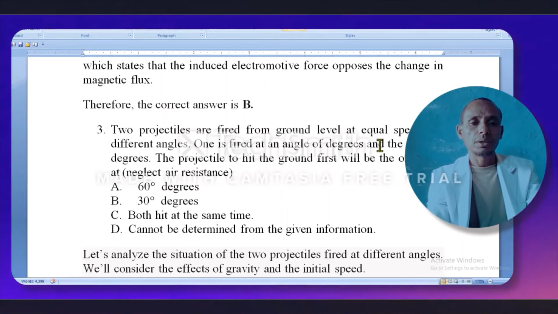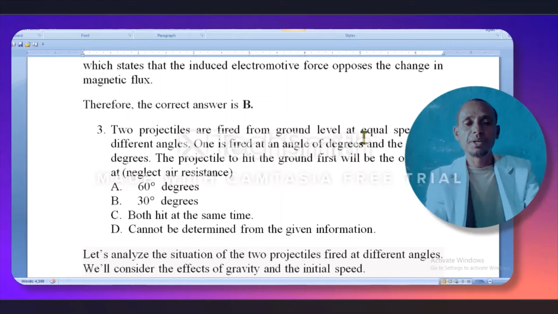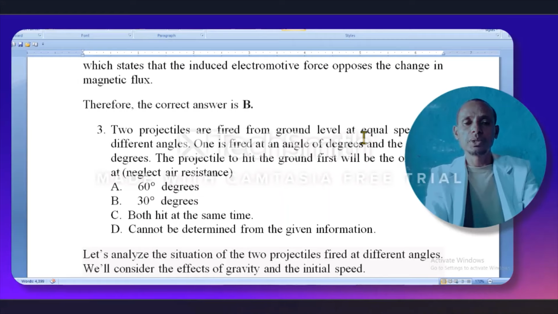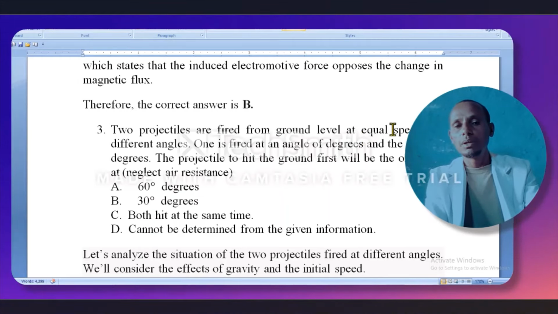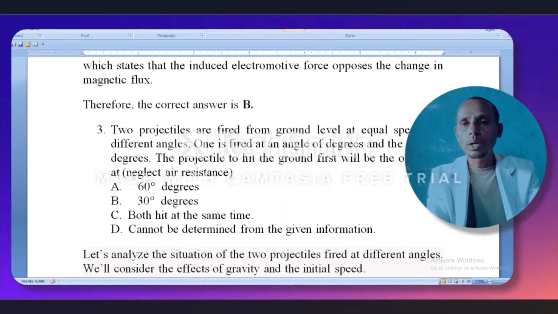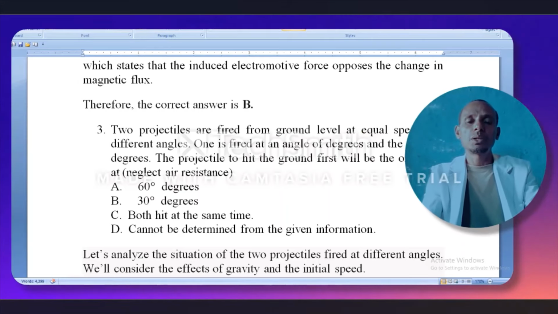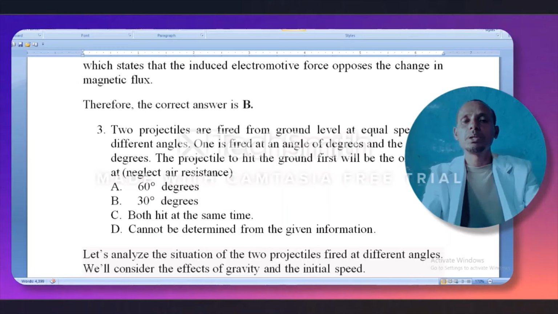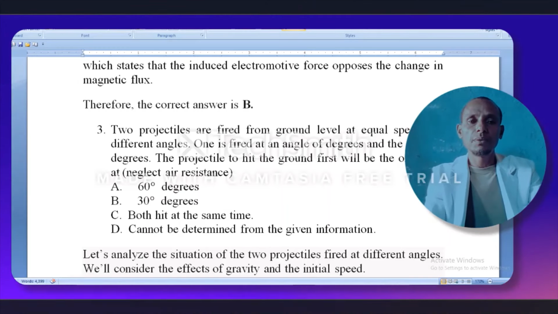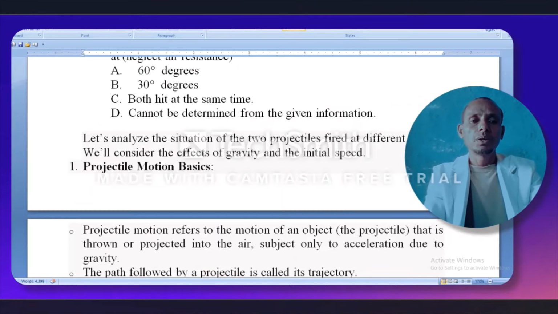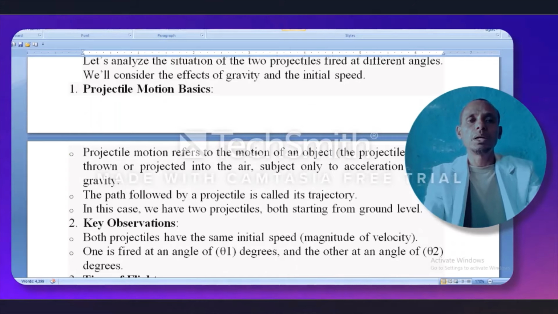Choice A says 60 degrees, choice B 30 degrees, choice C both hit at the same time, choice D cannot be determined from the given information. When we come to the idea of the time of flight for two projectiles fired at the same level, let us start interpreting the idea.